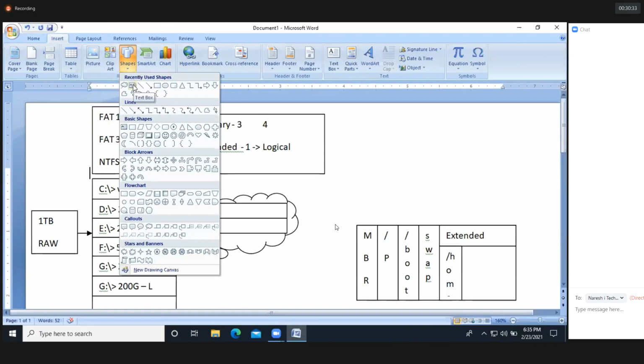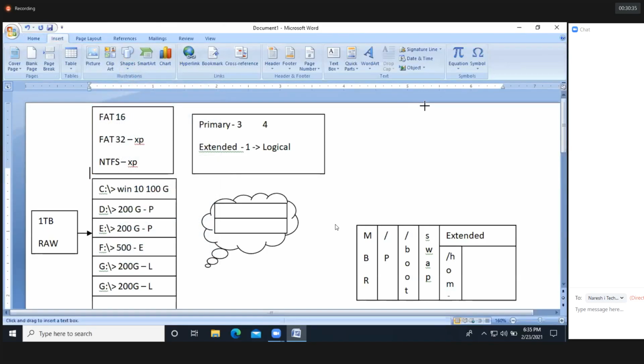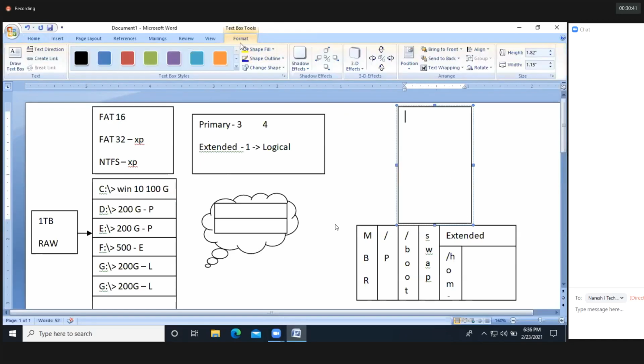So the Linux file system, we are unable to copy the data from Linux to Windows or Windows to Linux, because the file systems are different. ext is a file system in Linux. So ext is for old machines, for old operating systems.